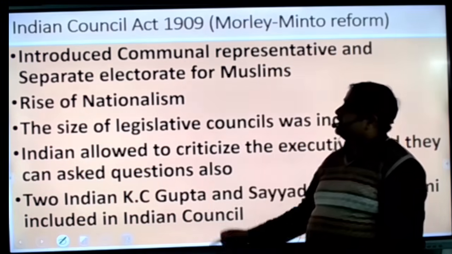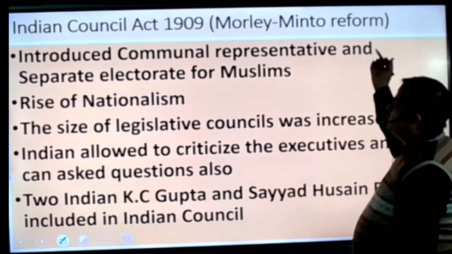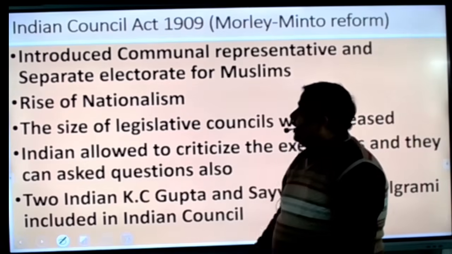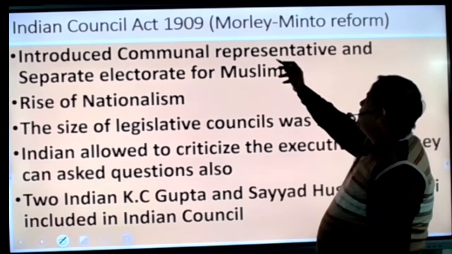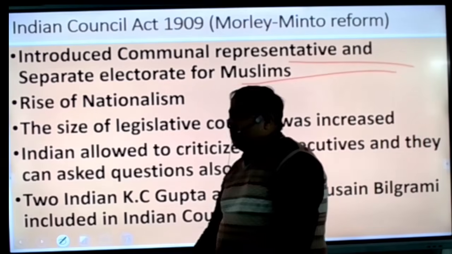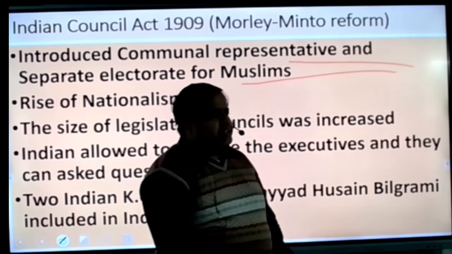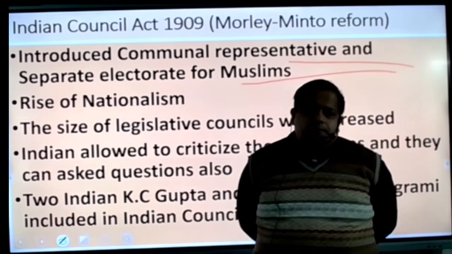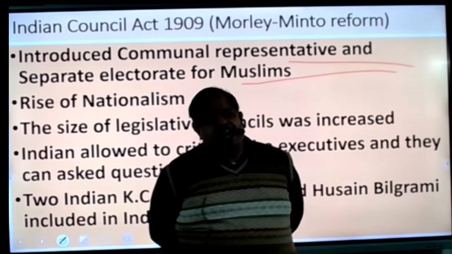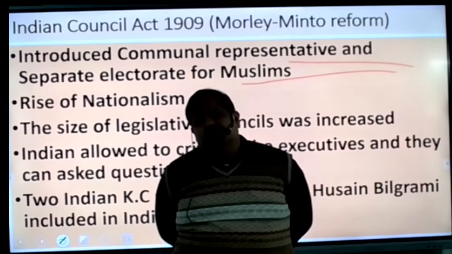Then, beta, the Indian Council Act 1909, known as the Morley-Minto reforms, introduced communal representation and a separate electorate for Muslims. In 1905, when the division of Bengal took place, Britishers realized that Hindus and Muslims were both standing together.